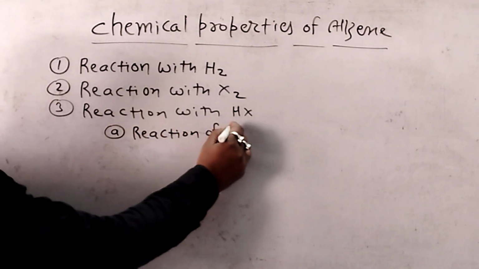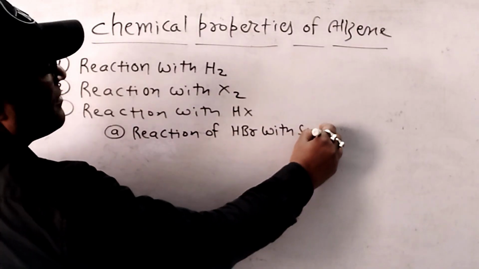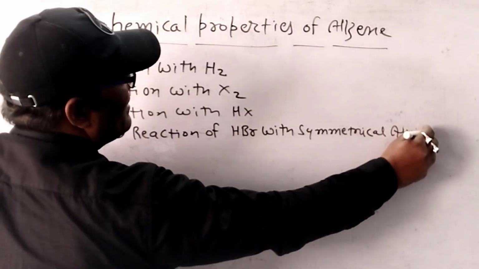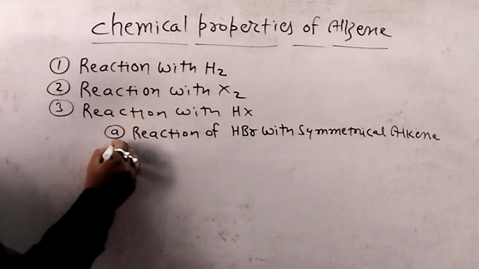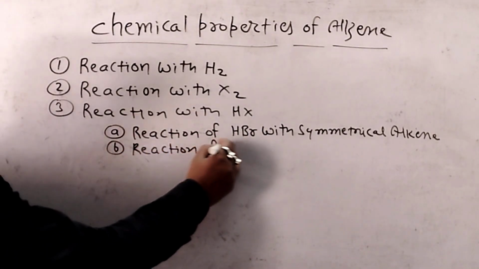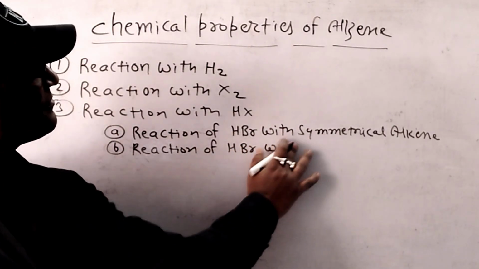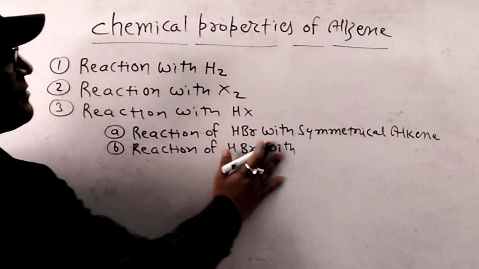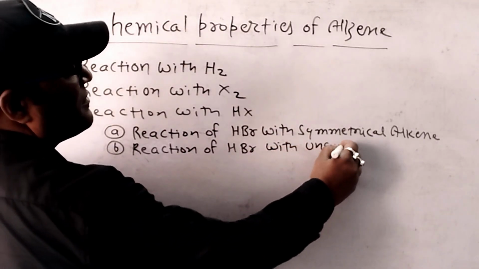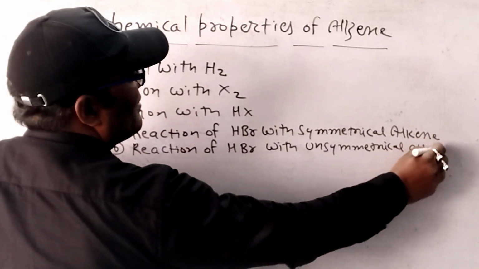A reaction of HBr with symmetrical alkene. A reaction of HBr with unsymmetrical alkene.